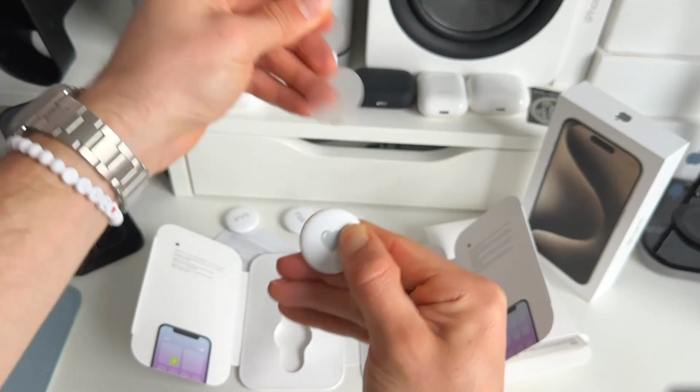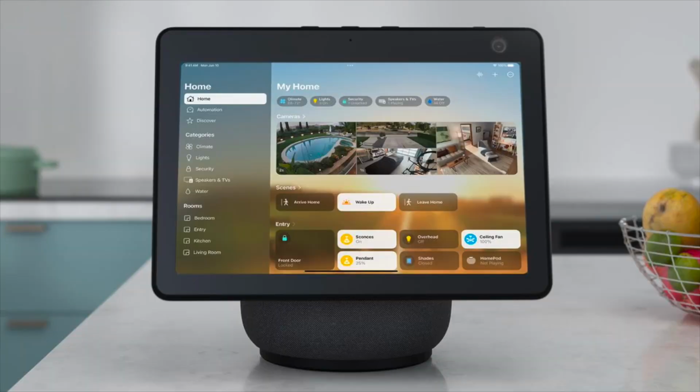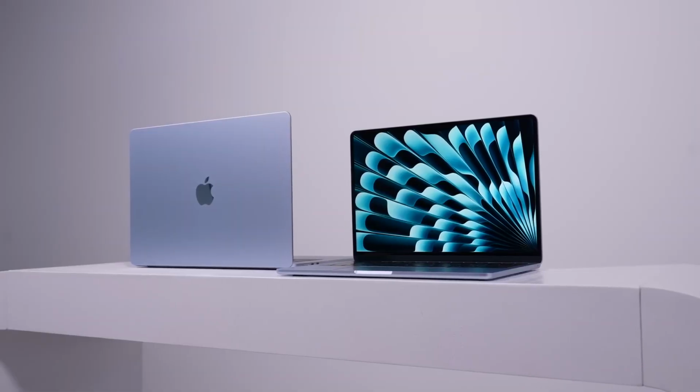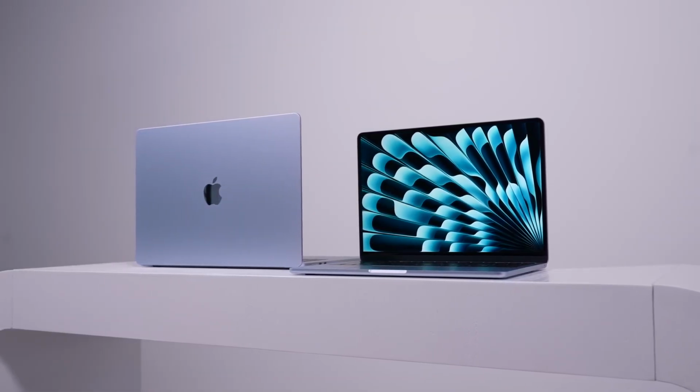So what could we potentially expect? We could expect new AirTags, so the second generation of AirTag. We could see the new Home Hub from Apple that has been rumored to come. This is Apple's smart home display or smart home hub. And we could also potentially see a new Mac Pro, maybe with M4 Ultra. Although I personally believe new hardware announcements are not very likely to happen.